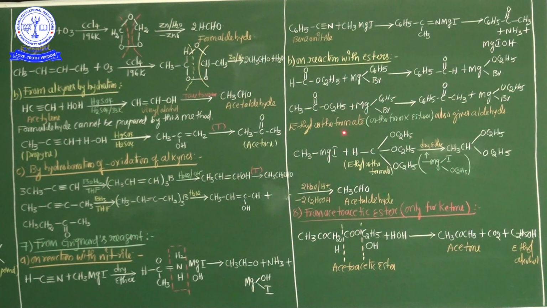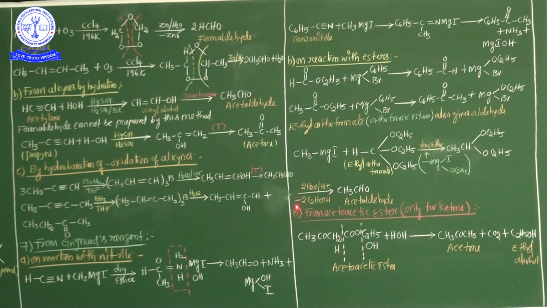These are the preparation methods of aldehyde and ketone from Grignard reagent. Most important point, my dear students: whenever Grignard reagent is treated with hydrogen cyanide, aldehyde is formed, and whenever Grignard reagent is treated with alkyl cyanide, ketones are formed.